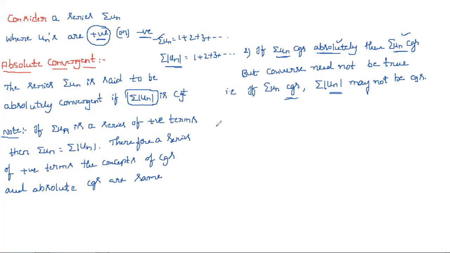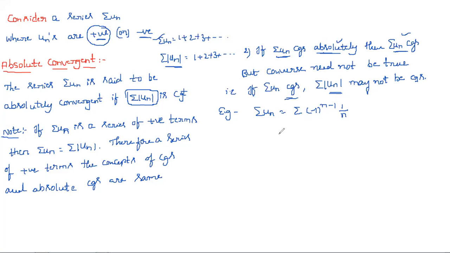Let us see one example for this. Consider the series summation un equal to summation of (minus 1) to the power n minus 1, times 1 by n. This is an alternating series, so first we can use Leibniz's test.